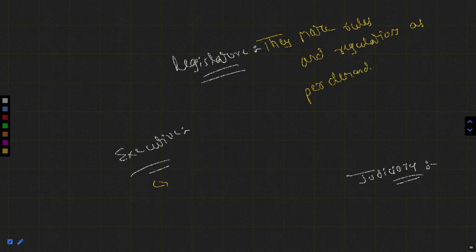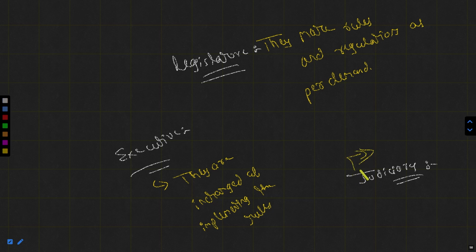Whereas the executive is in charge of implementing the rules. Okay, judiciary. What's the role of the judiciary?